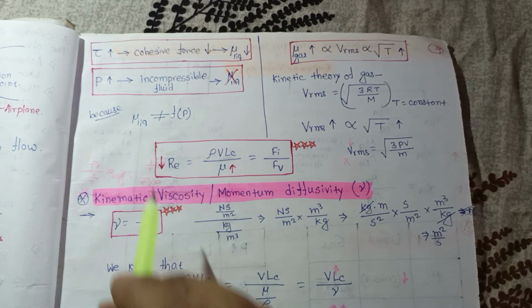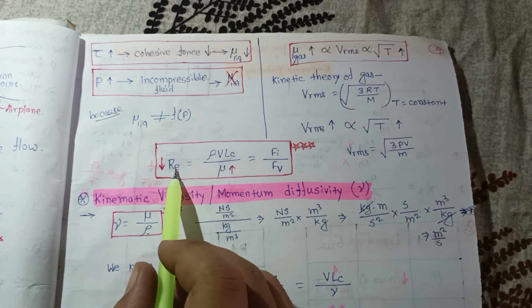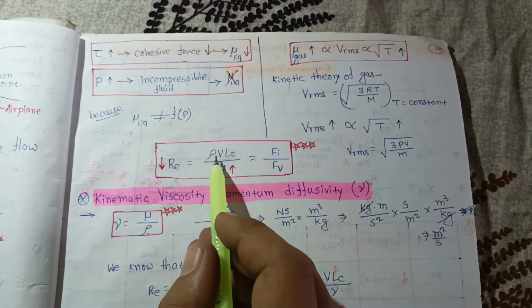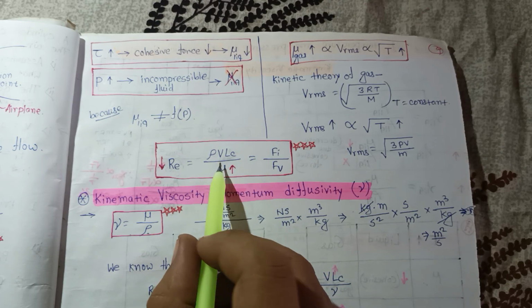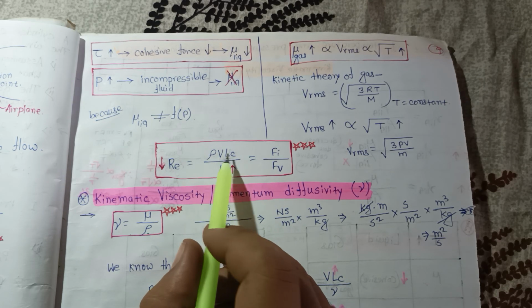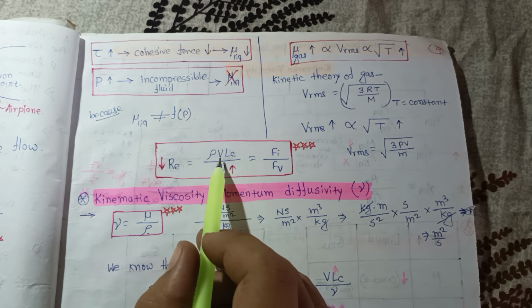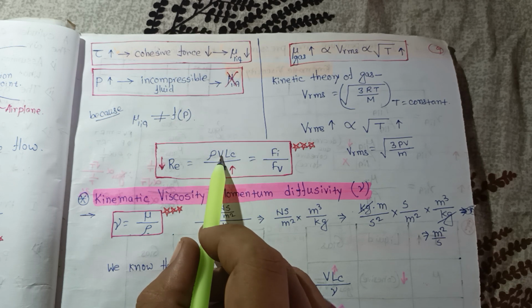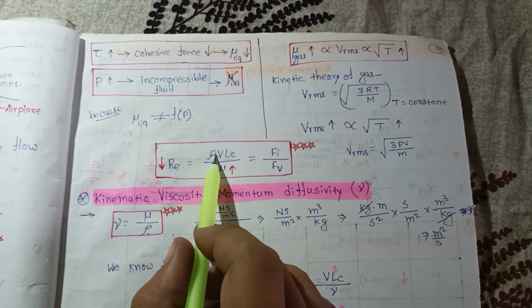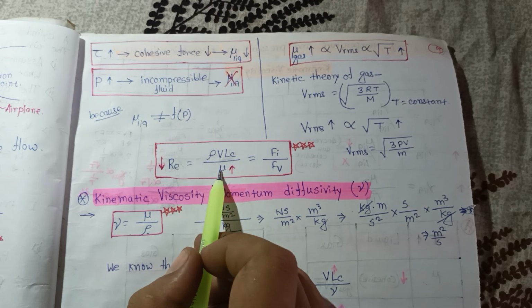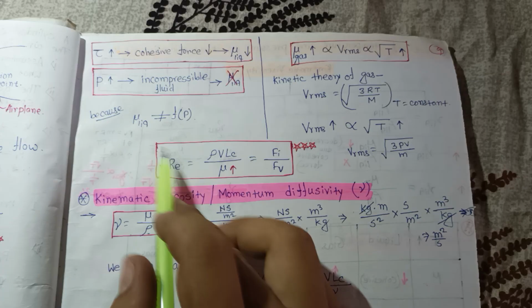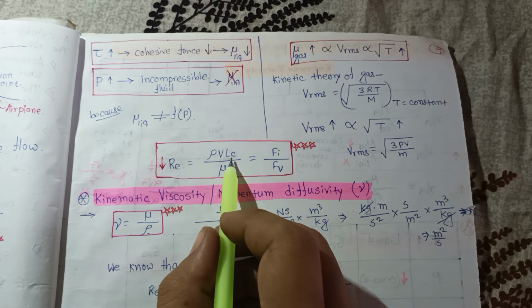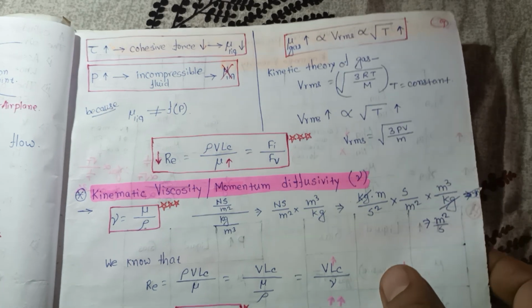Now this R is the Reynolds number. Reynolds number is the ratio of the inertia force to the viscous force. So the inertia force is rho v Lc, where Lc is the characteristic length, v is the velocity, and rho is the density, divided by mu, the viscosity. So this is the ratio of inertia force to viscous force. This is very important. If the viscosity increases, then the Reynolds number decreases.